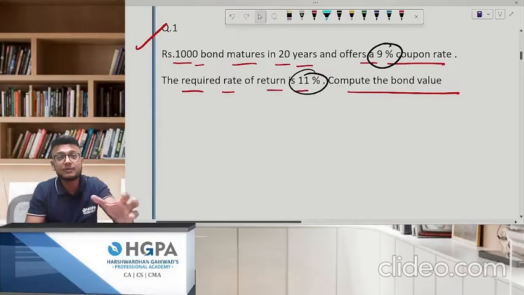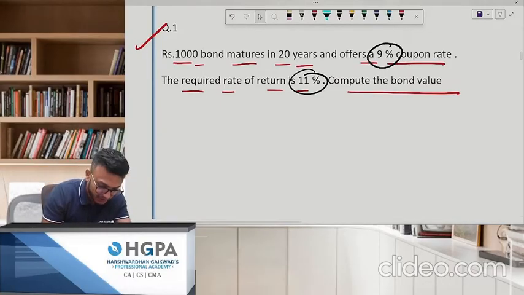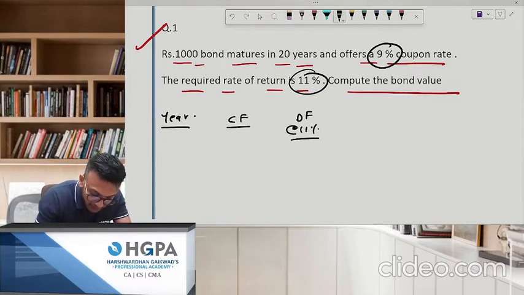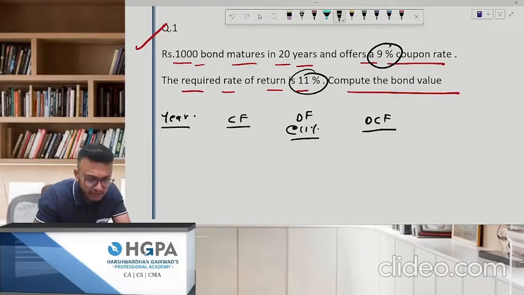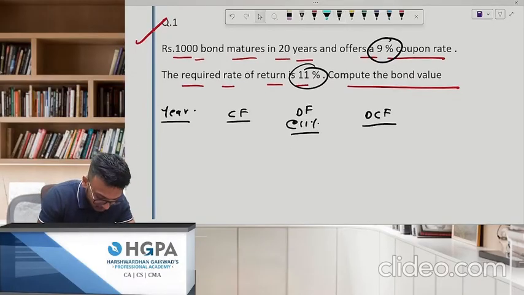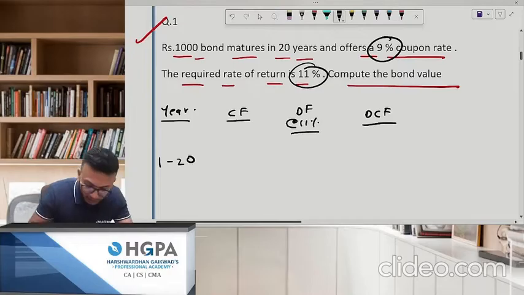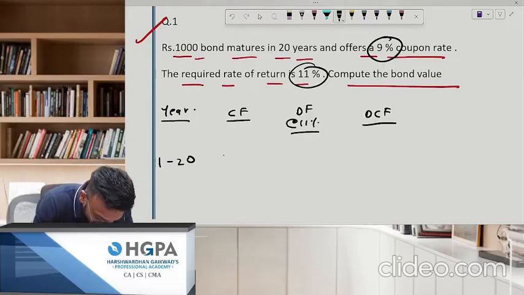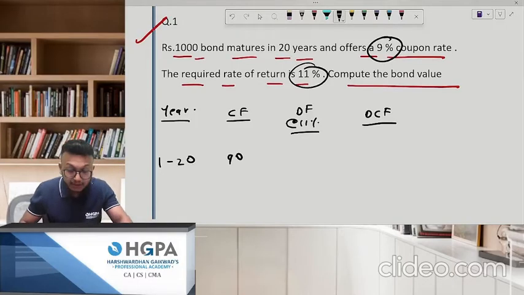Okay. So how to compute? Simple. If you remember your NPV table. Okay. That simple it is. So here, your cash flow, your discounting factor, which is at the rate 11%, and your DCF. This is the same thing which you used to follow for NPV. Years 1 to 20. How much is the interest you are getting? 1000 into 9%. This will be how much? 90. How much is the discounting factor for 11% for 20 years?